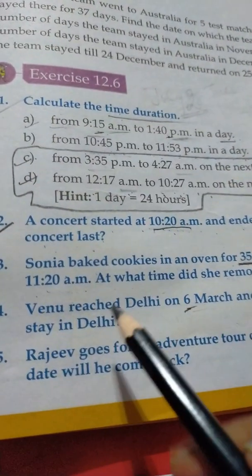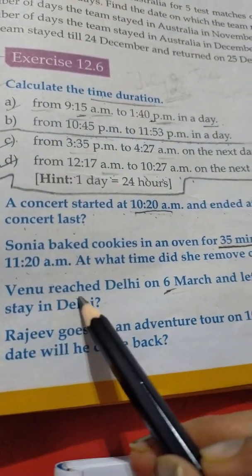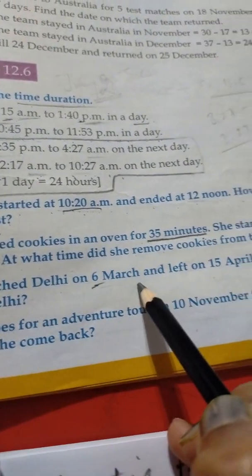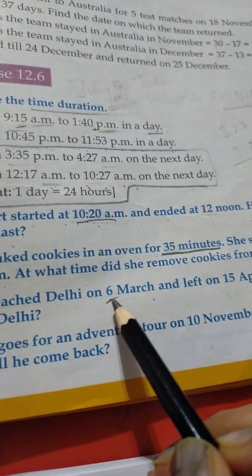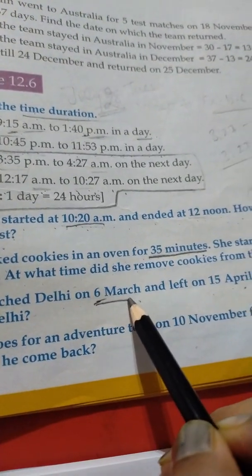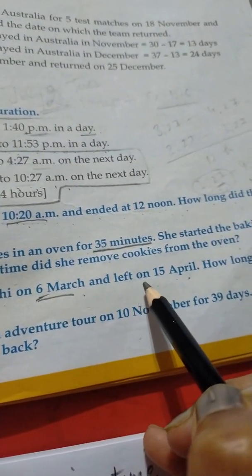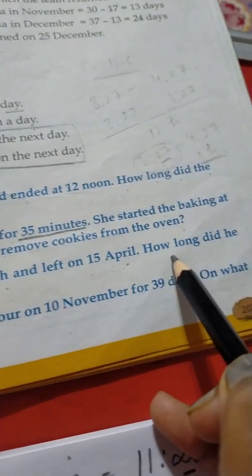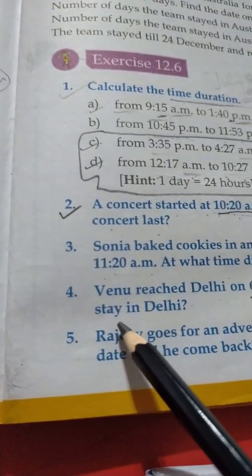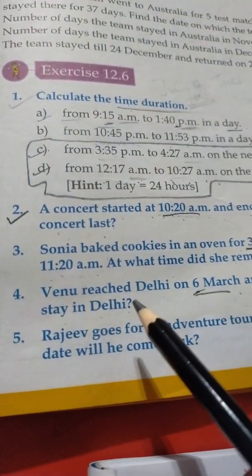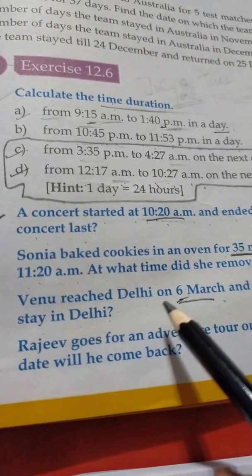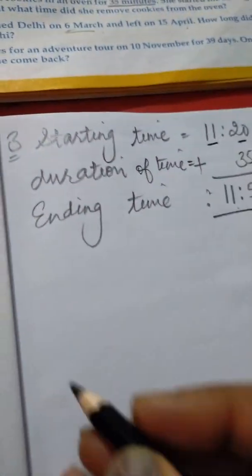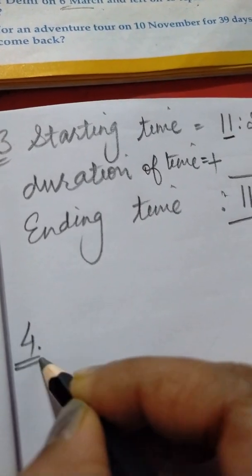What is the question in sum number 4? Vinu reached Delhi on 6 March and left on 15 April. Yes, Vinu reached Delhi on 6 March and she left Delhi on 15 April. How long did he stay in Delhi? Yes, means how many days he stayed in Delhi. Yes, we will write here.